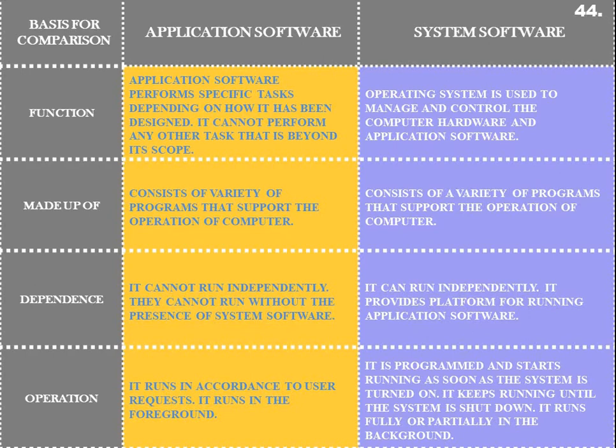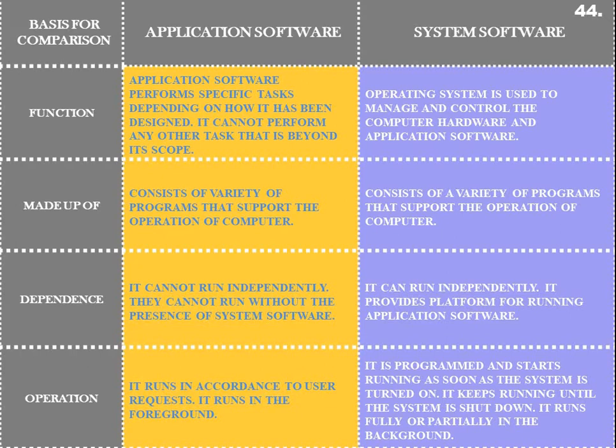The application software consists of a variety of programs that support the operation of the computer. Application softwares can be of different types, and they can serve different types of purposes. While system software consists of a variety of programs that support the operation of the computer system.